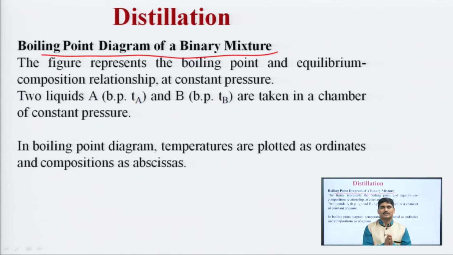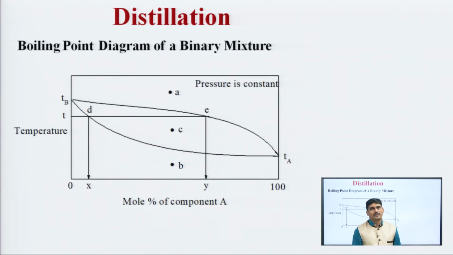In a boiling point diagram, temperature is plotted as ordinate and composition as abscissa. Let us have a look at the diagram. This is the diagram of boiling point of a binary mixture.